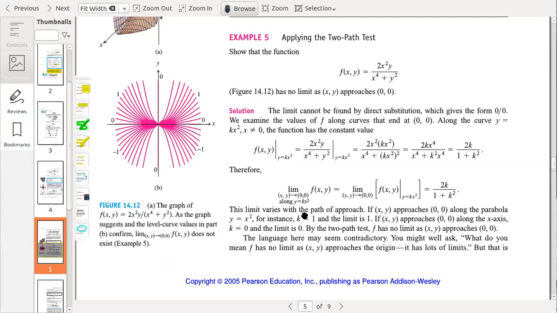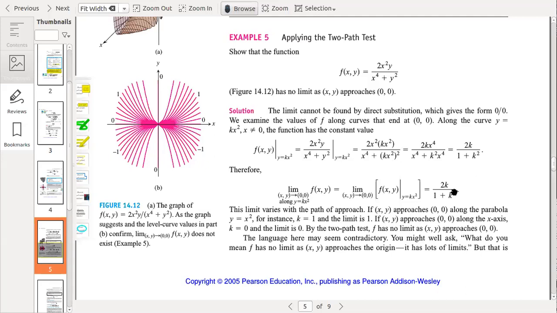This limit varies with the path of approach. If (x, y) approaches (0, 0) along the parabola y = x², for instance, k = 1, and the limit is 1. If (x, y) approaches (0, 0) along the x-axis, k = 0, and the limit is 0. By the two-part test, f has no limit as (x, y) approaches (0, 0), because this function has different values for different values of k.